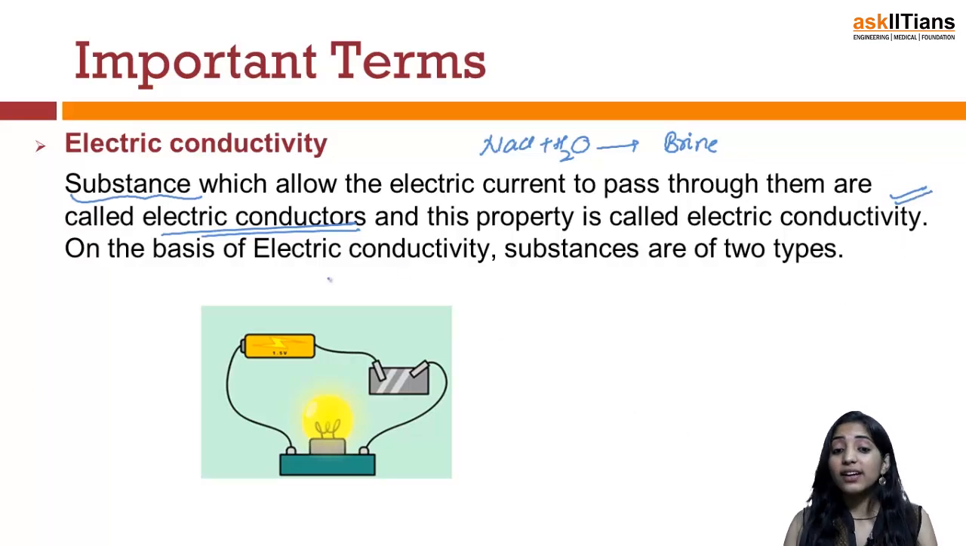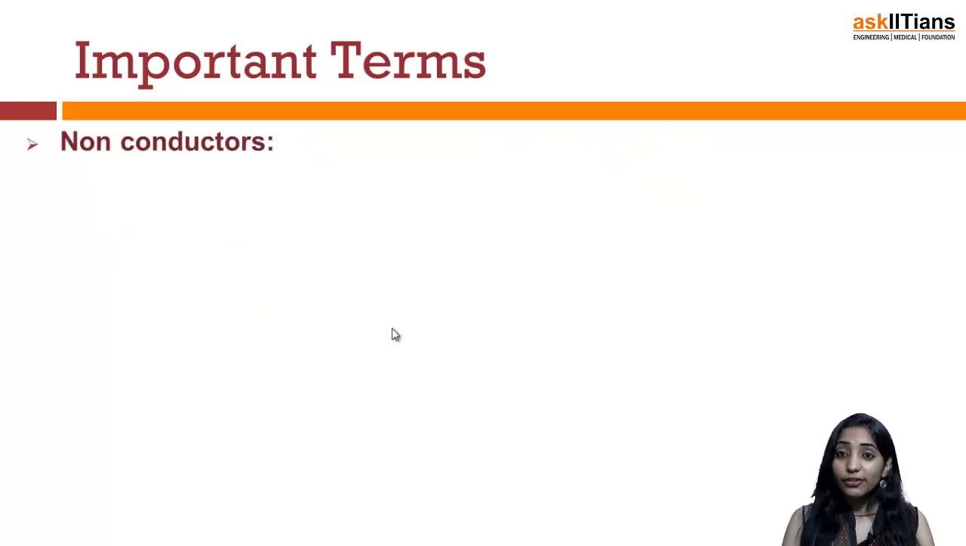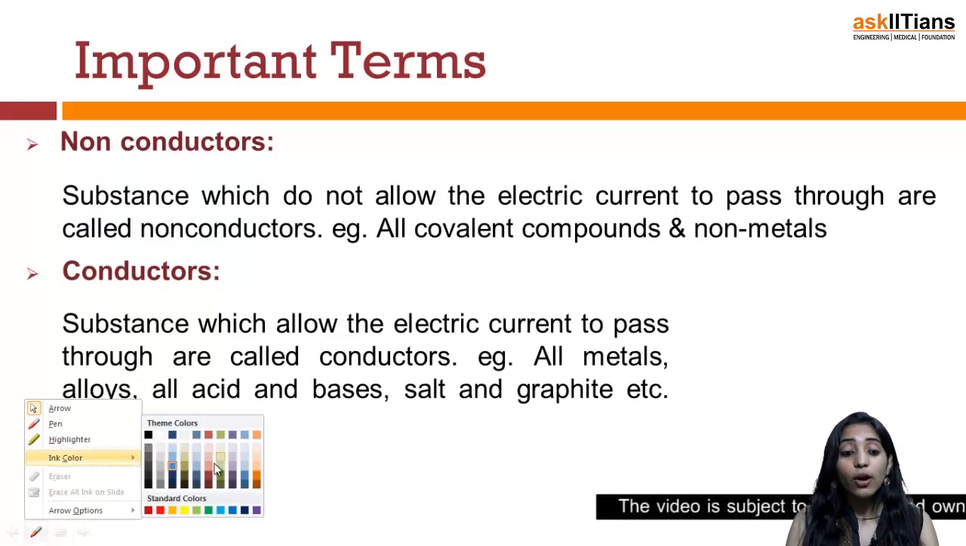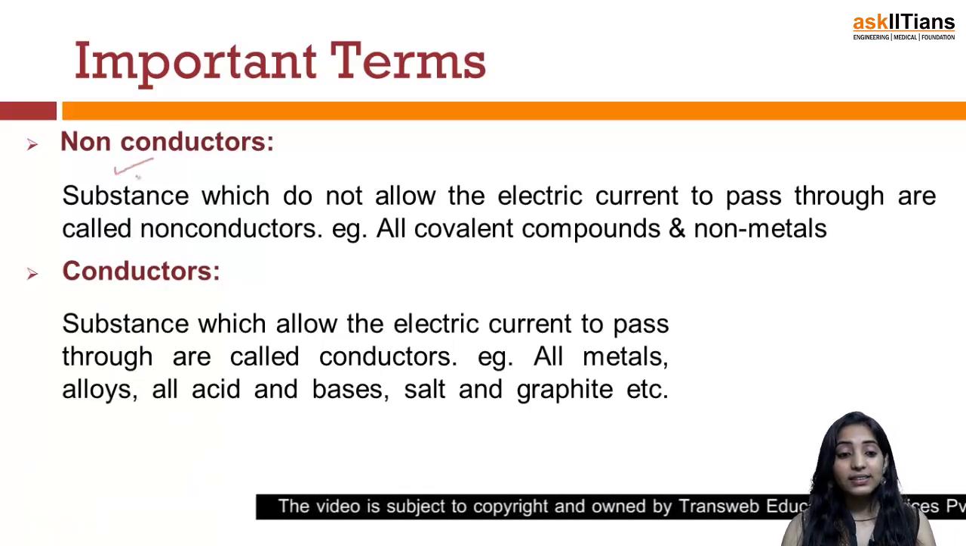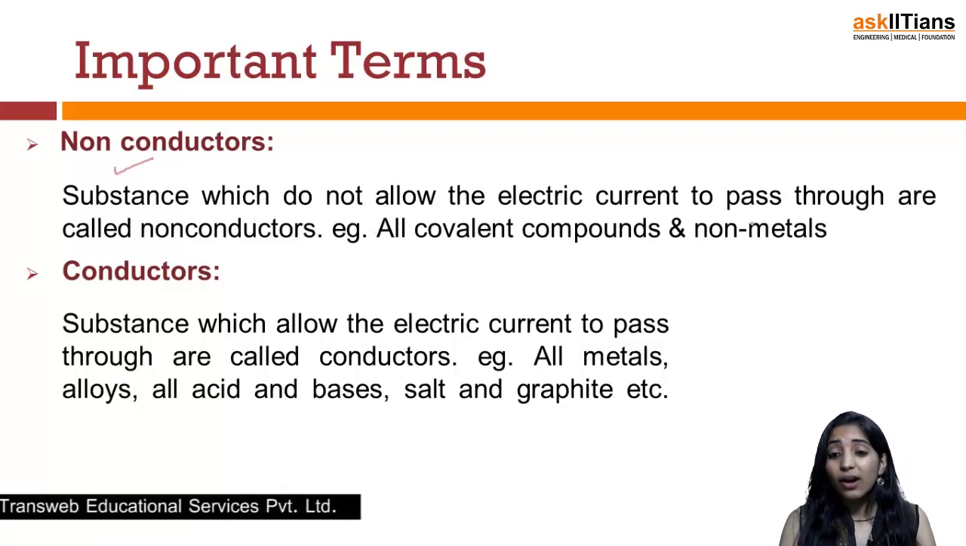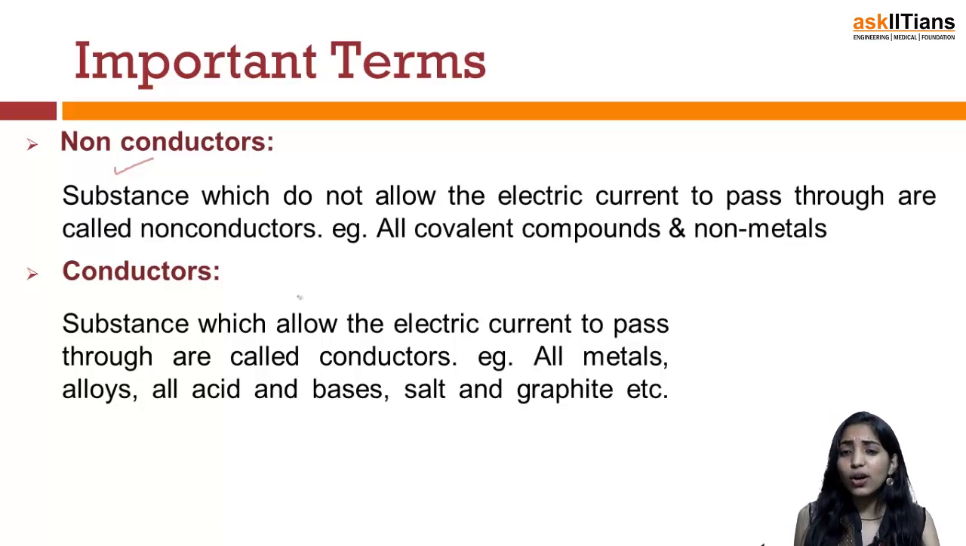Now, on the basis of electrical conductivity, substances can be divided into two basic types. The first are known as non-conductors of electricity and the second are known as conductors of electricity. So what do we mean by non-conductors of electricity? It means all those substances which do not allow the electric current to pass through them. For example, you can take any covalent compound.